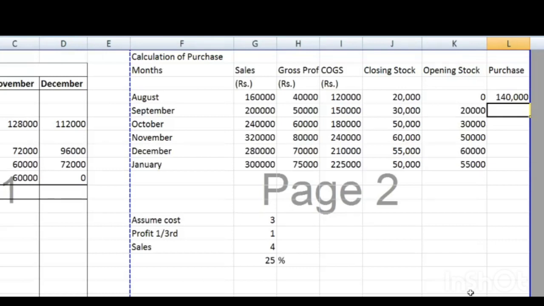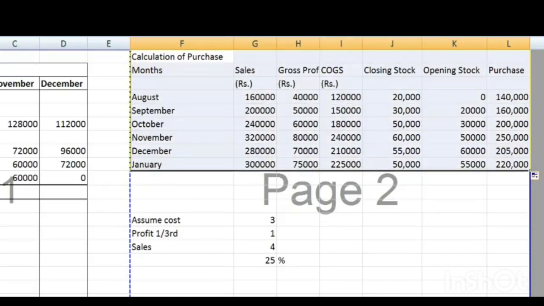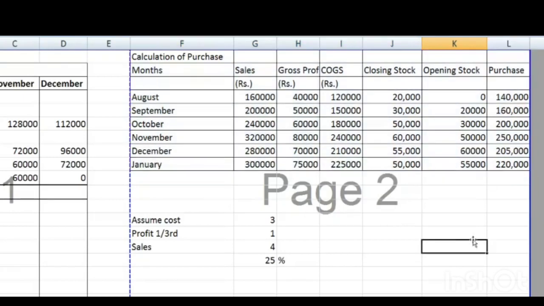160. Let's see. Here is the answer. Correct. Okay, so in the same way, these are the purchase amounts which are not given in your example. So this is your working note, which we needed. The amount of purchase we calculated here. Is there any confusion? Anybody? Not at all.